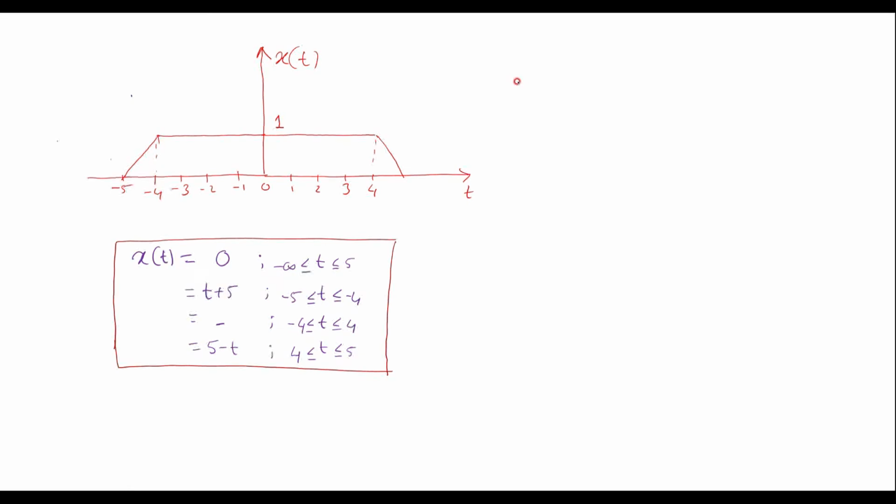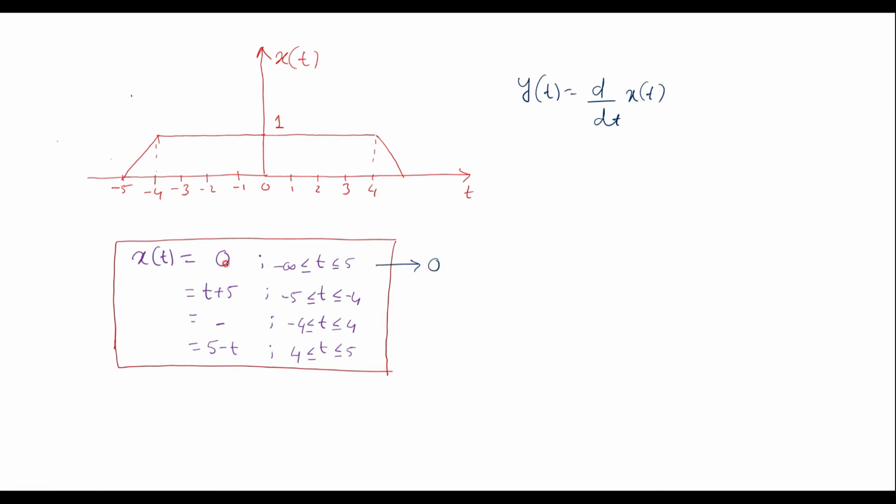So next sub question is y of t is equal to d by dt of x of t. So this is the given x of t signal. These are mathematical expressions with respect to the signal x of t. Now we'll try to differentiate this equation. We know that x of t, when t value is in between minus infinity to minus 5, its value is 0.